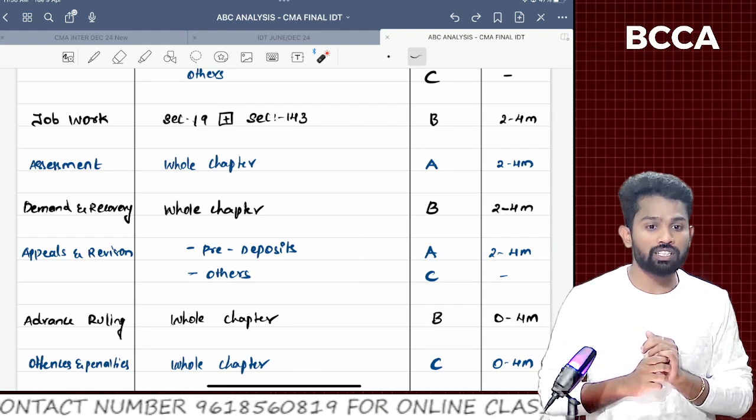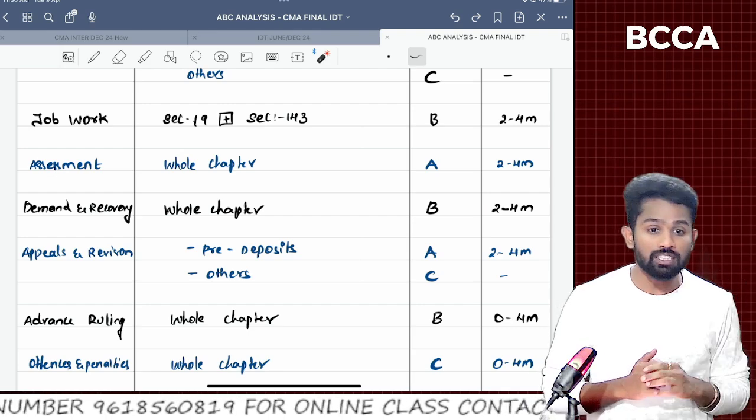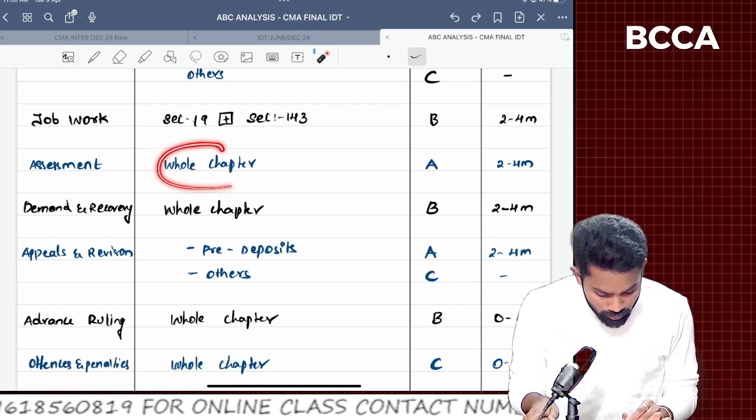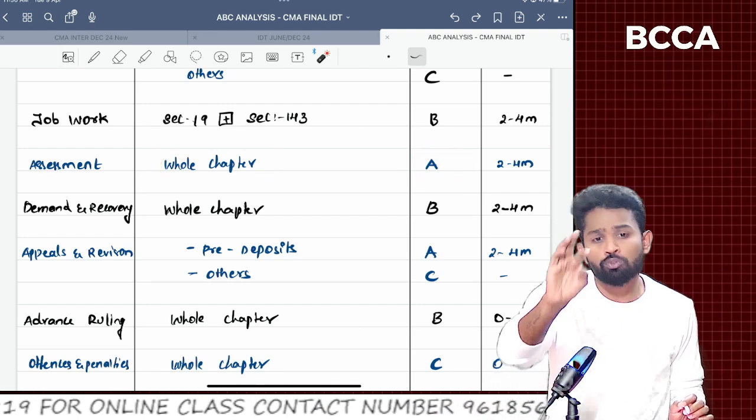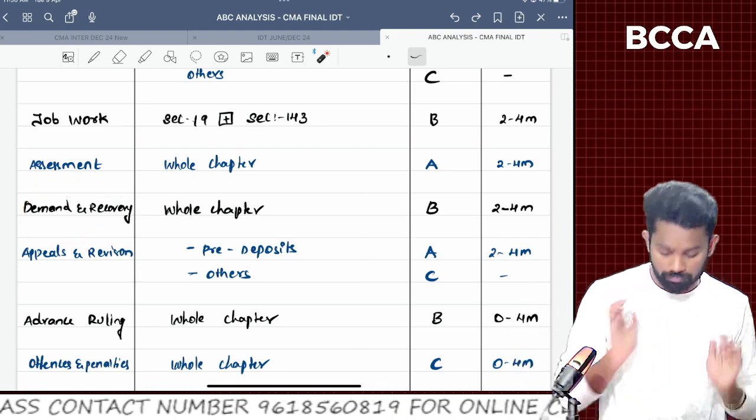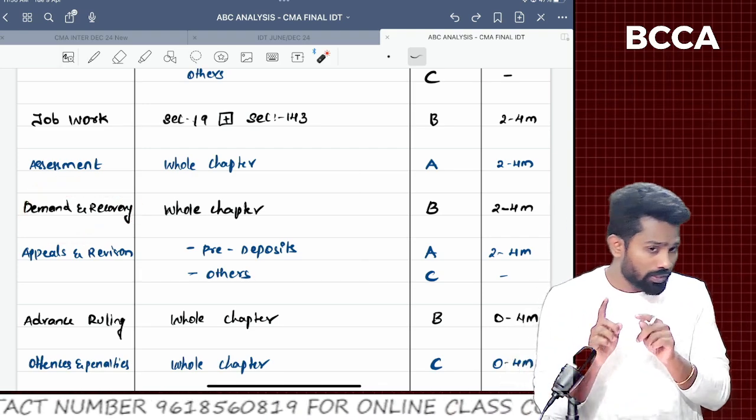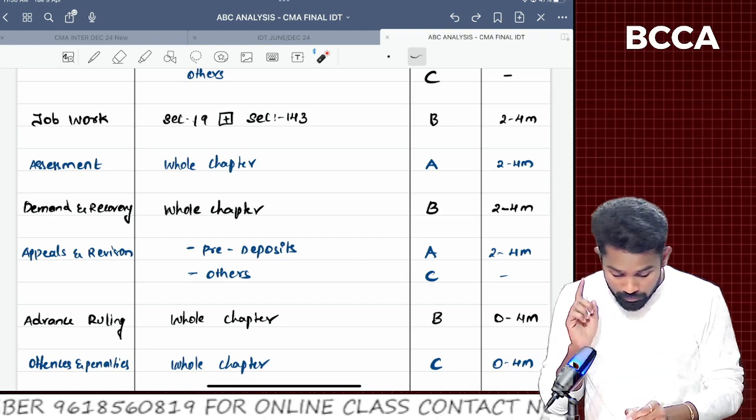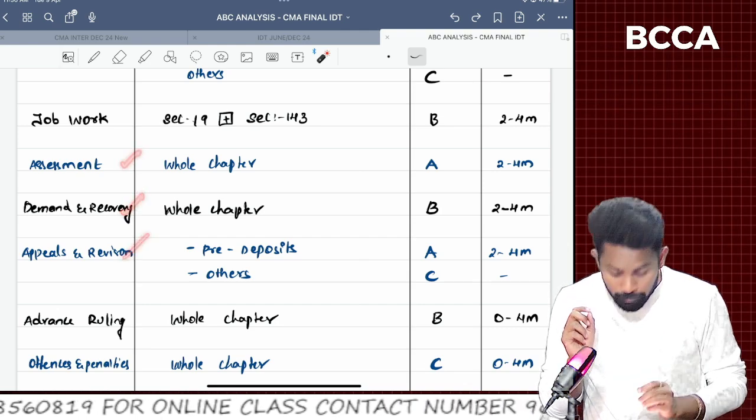Focus on those areas, so you will get more marks in IDT. Assessment, the whole chapter is A category, sir. Very simple, 4 pages only, hardly. Demand and recovery, very simplified, sir. Even in our CMA institute also, again, assessment, demand recovery, appeals and revision, sir.